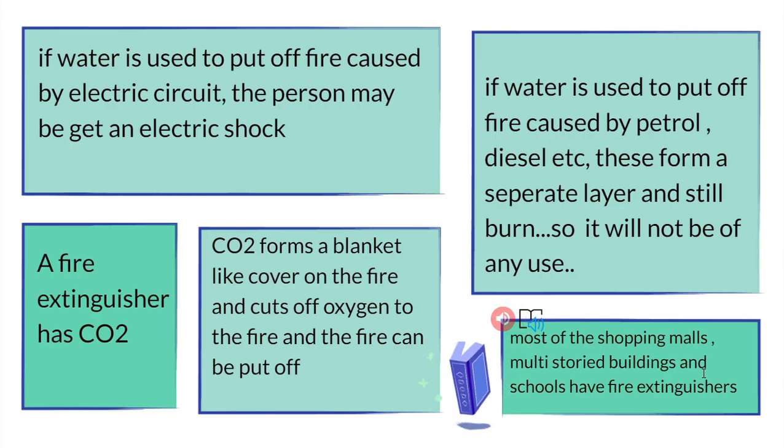So how is carbon dioxide controlling the fire caused by petrol, diesel or electric short circuit? Because carbon dioxide forms a blanket-like cover on the fire and cuts off the oxygen supply. Remember children, three requirements are there for a fire. One is a combustible substance, next is ignition temperature and third is oxygen. So the carbon dioxide fire extinguisher cuts off the oxygen supply, and that's how the fire is put out. And in the earlier example, when the fire is caught because of wood or paper or anything, then you can use water.